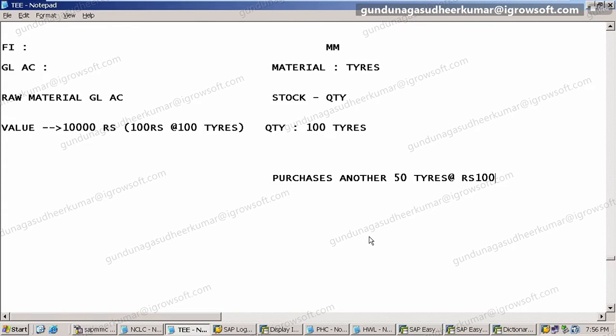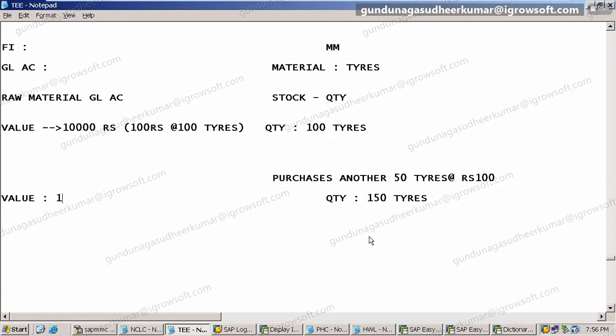Now tell me how much quantity they have? 150. Now you tell me, my GL account, how much value should you have now?